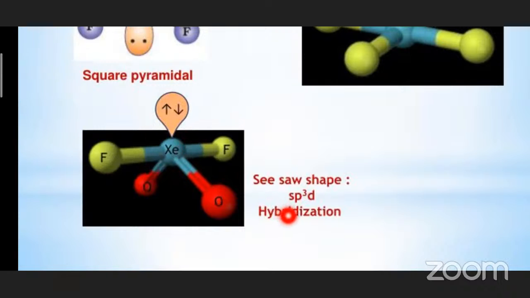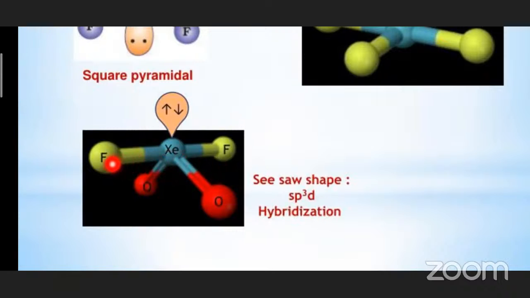So here, what is the hybridization? We have to count this one: 1, 2, 3, 4, 5. So whenever 5 hybrid orbitals are there, we should write the hybridization as sp3d.